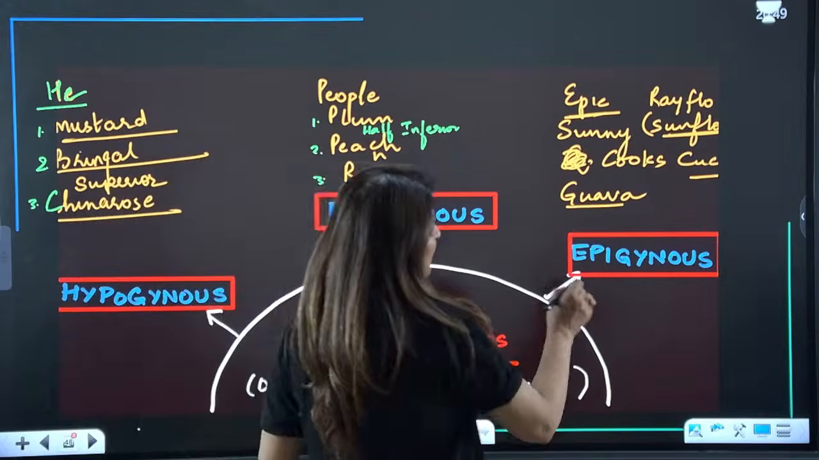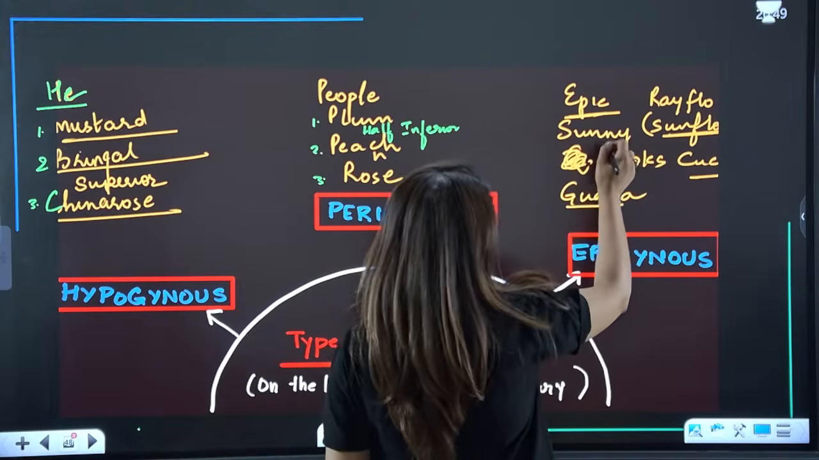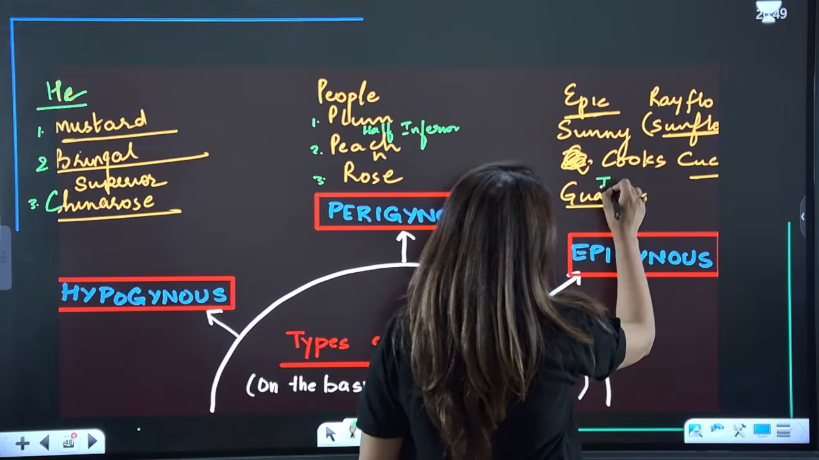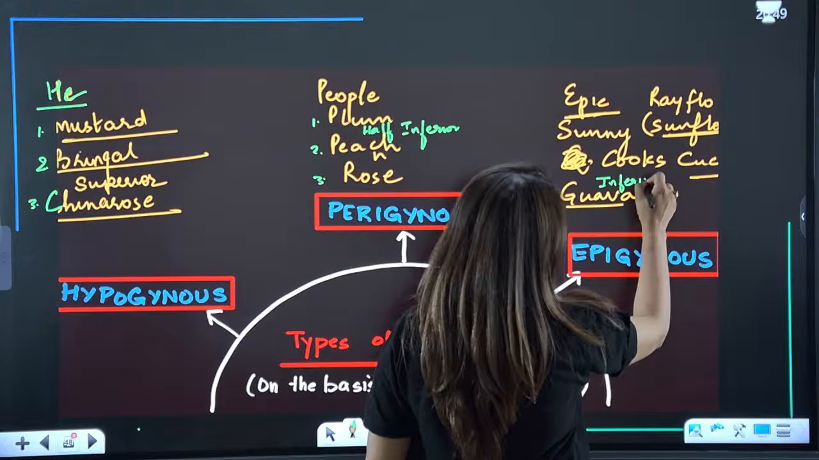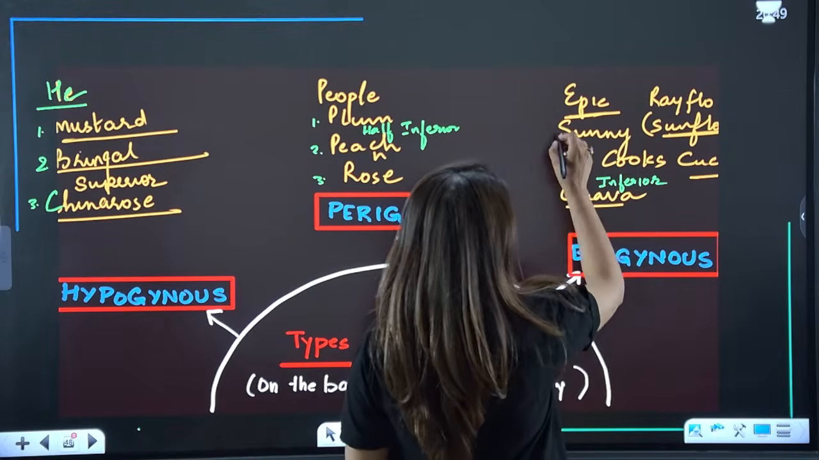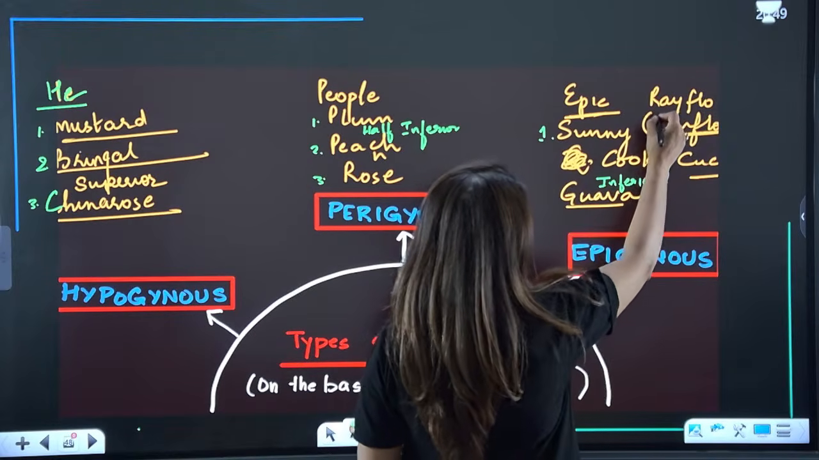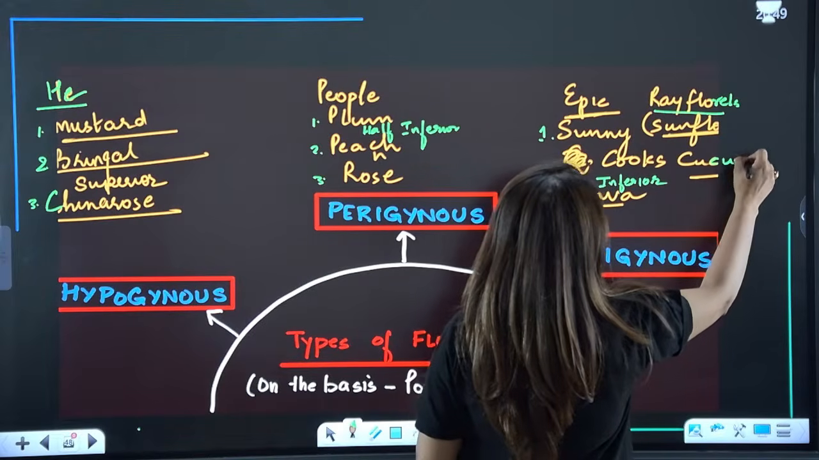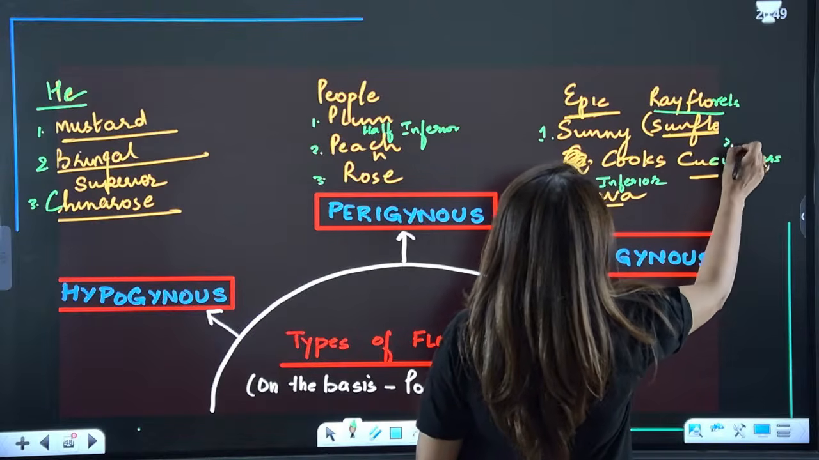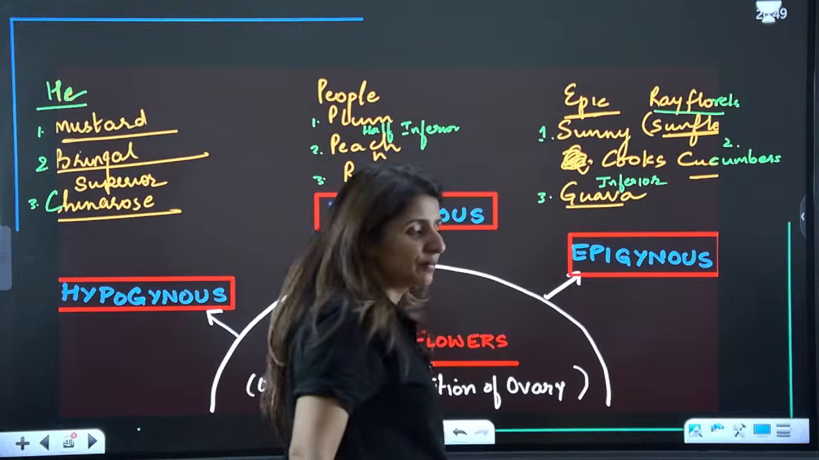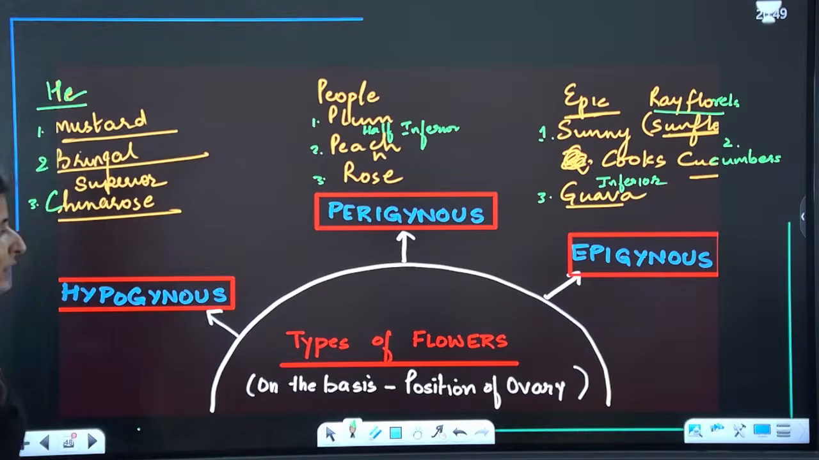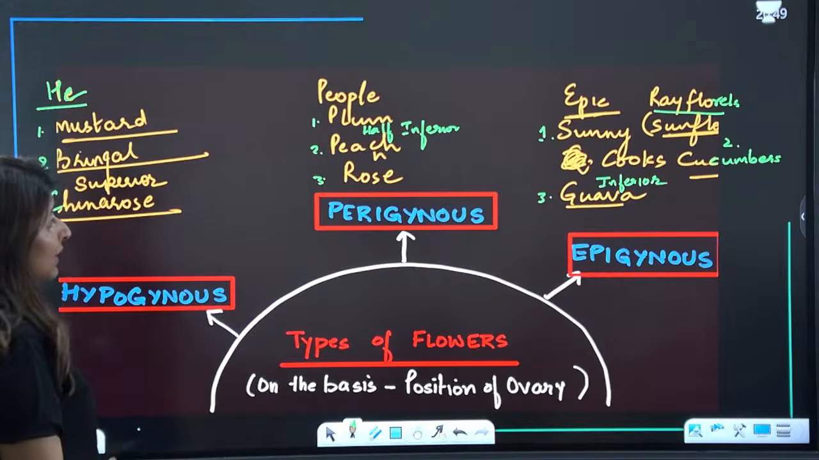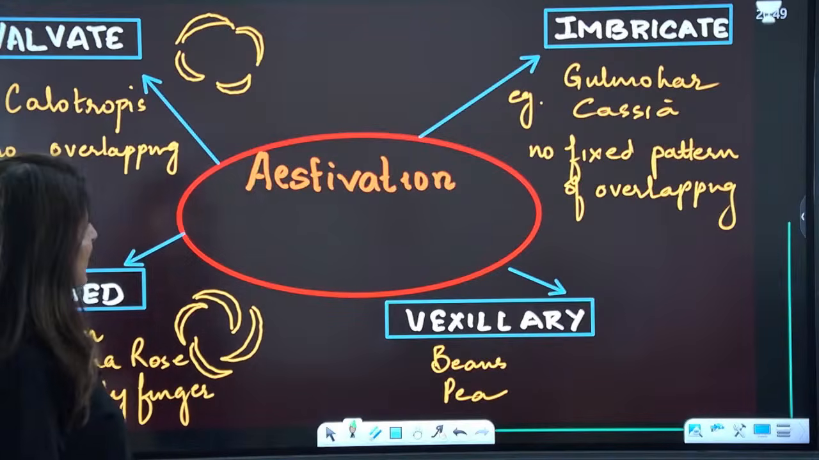And then we have epigynous. So epic sunny cooks, inferior guava. We know epic is epigynous, sunny is sunflower, the ray florets. Then cooks is cucumber, that is the second example, and third is guava. So this is how we learn the examples of types of flowers on the basis of position of ovary, guys. Are we clear?